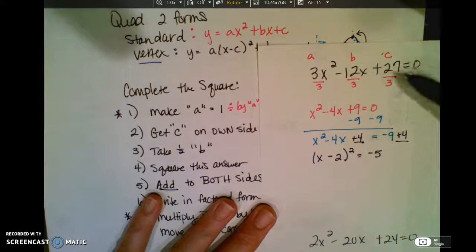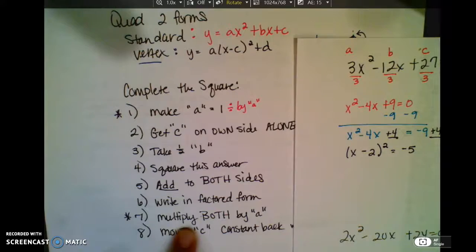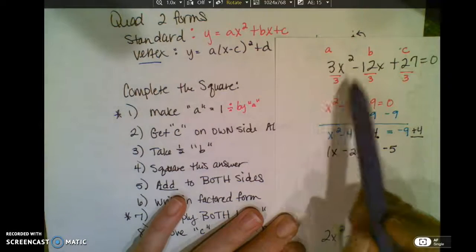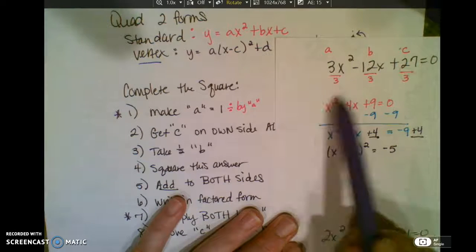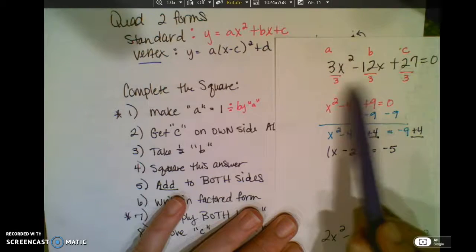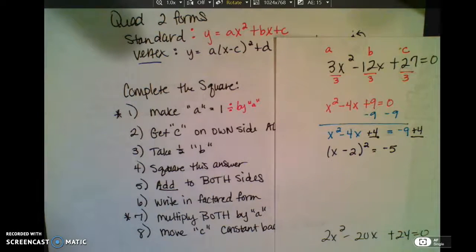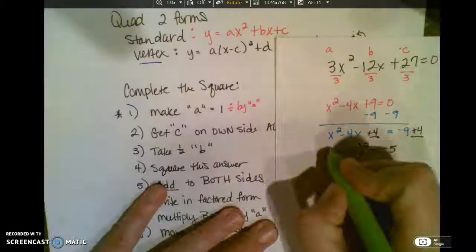So the first step was different because we had to divide out 3. Now since we did step 1, we have to do this step 7. We're going to multiply both sides by a. So what I did is I divided by 3 so I could work this simple problem that I'm used to doing. But I can't just divide by 3 and be finished. What I took out, I am required to put back in.